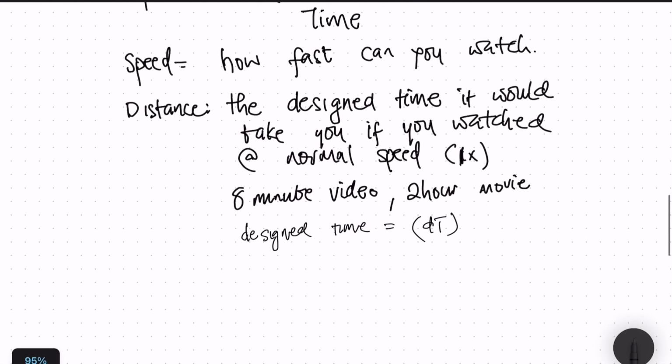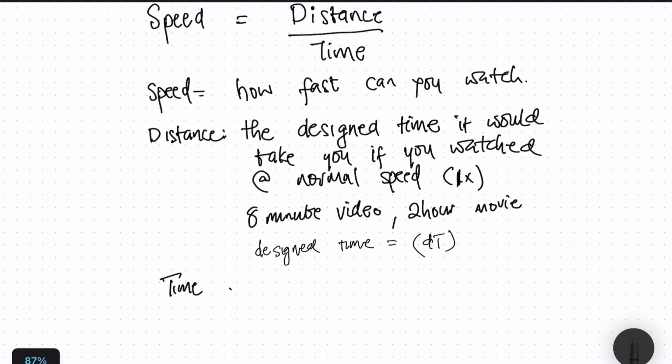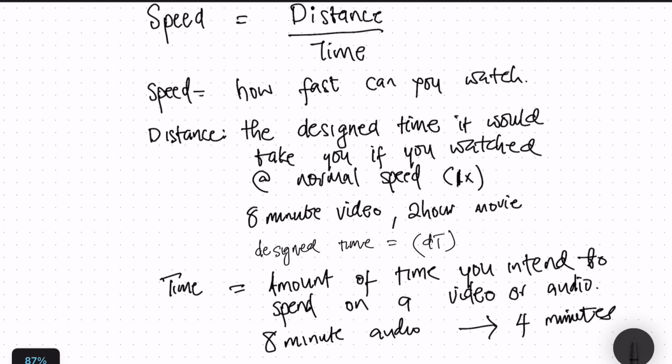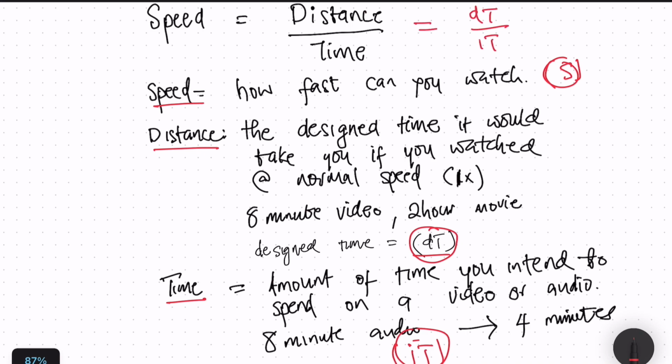Now let's define time. Time is basically the amount of time you intend to spend on that video or audio. How much do you want to watch it for? For how long? So for example, if you had an 8-minute audio and you wanted to listen to it in 4 minutes, 4 minutes is your intended time, and 8 minutes is the design time. So basically we define speed, distance, and time as S, DT, and IT, IT meaning intended time. Going back to our equation, we'd say speed is equal to design time over intended time.